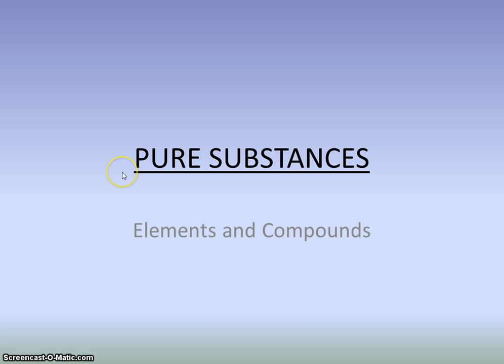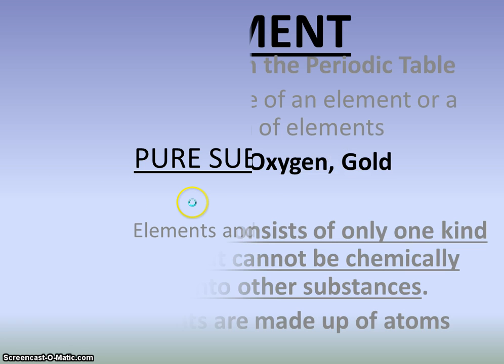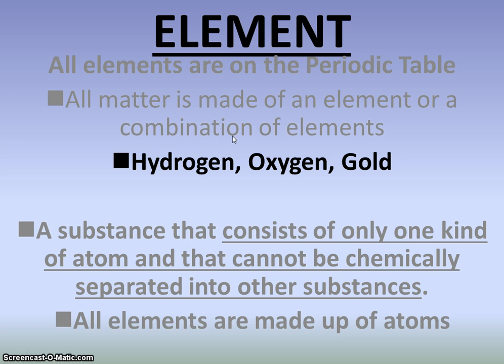So let's talk about pure substances, elements and compounds. Elements, as we've talked about, they're on the periodic table. They are only one kind of atom, right? Cannot be chemically separated into other substances. Atoms are the basics, and elements are made up of one single kind of atom.